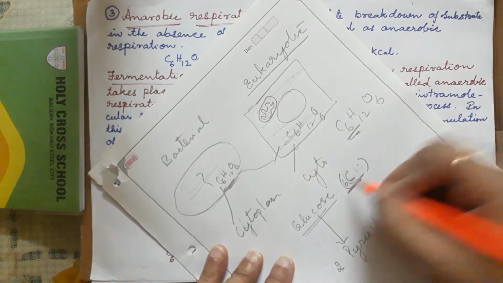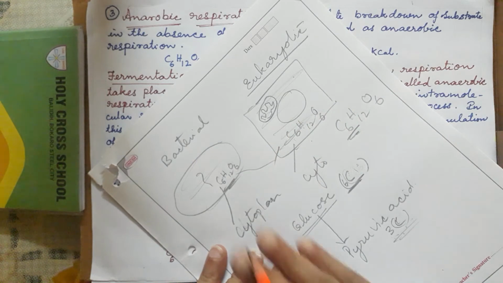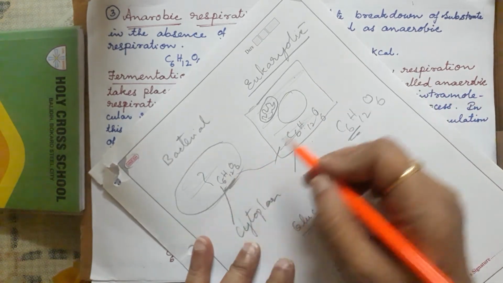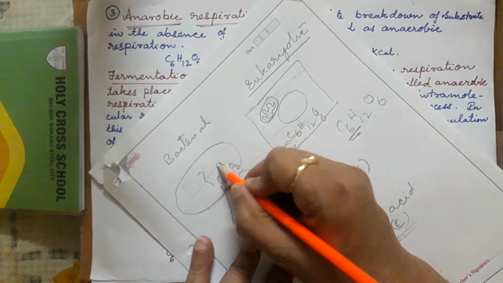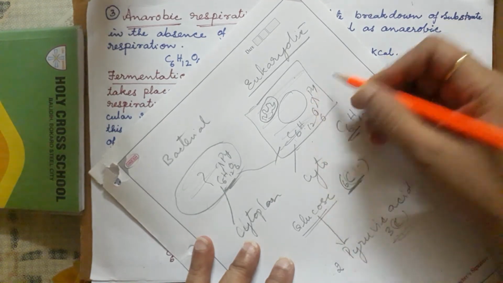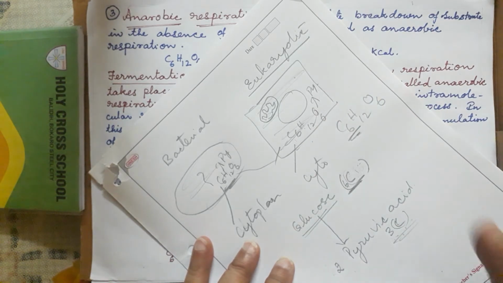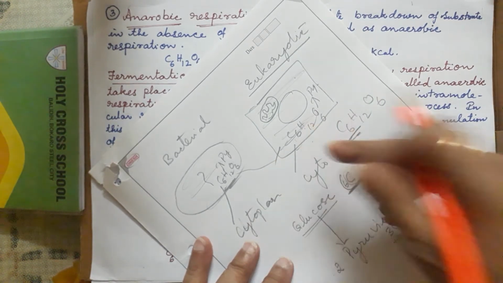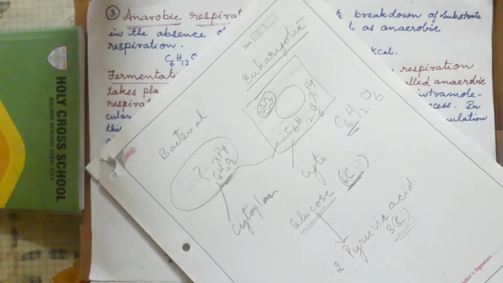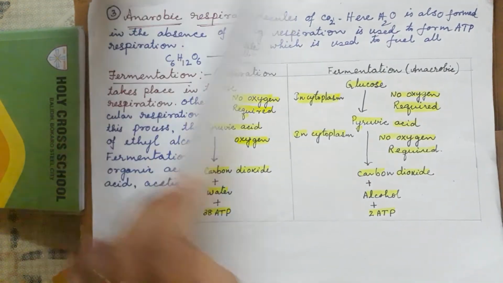2 threes are 6. So what is happening in the cytoplasm? In the cytoplasm no oxygen is there. Without oxygen, the glucose is converting into pyruvic acid. This will convert into pyruvic acid and this will also convert into pyruvic acid. Pyruvic acid is a 3C compound, glucose is a 6C compound. From the one 6C compound, how many pyruvic acids are coming? 2 pyruvic acids are coming. So what is this process called? First I will show you this, then you can see the difference between aerobic and anaerobic.